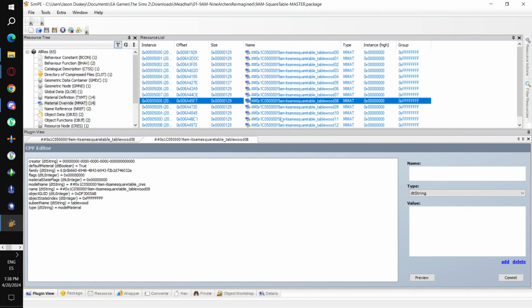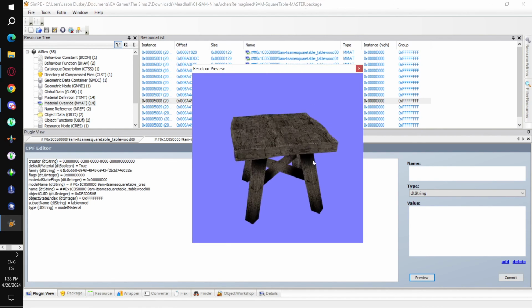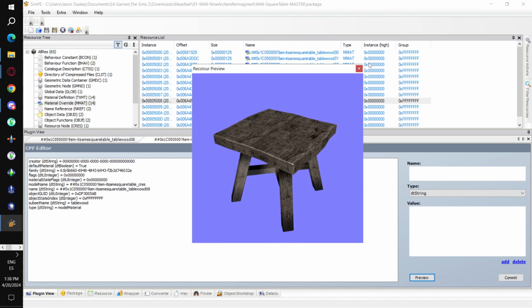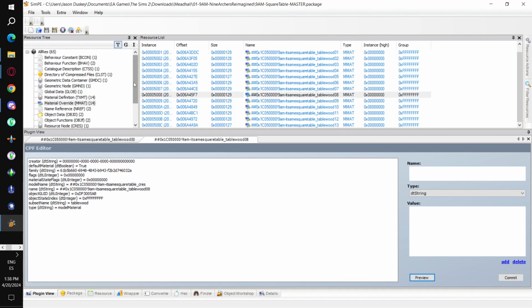So if we select a different MMAT and preview it, we can actually see a different recolor of the object. Yeah, see, that's a completely different color. And there we have it, object resources.